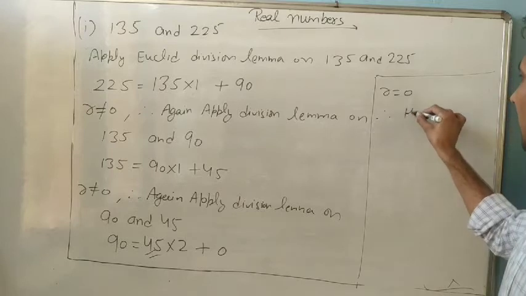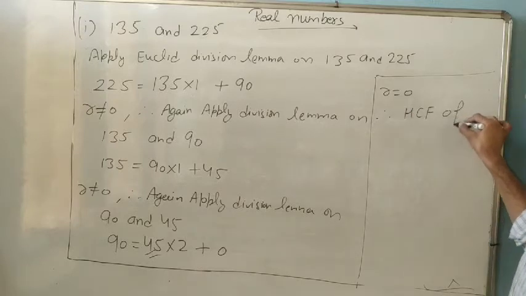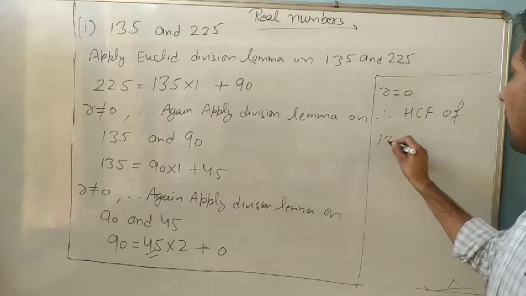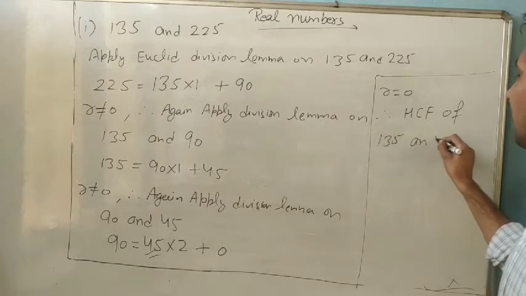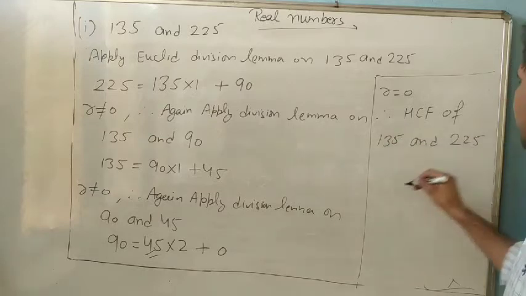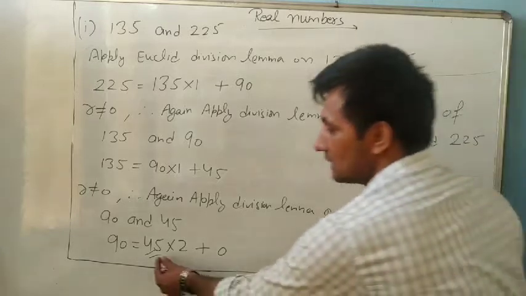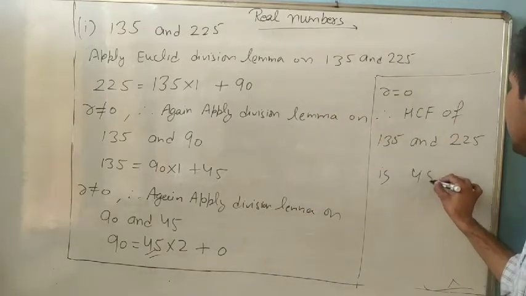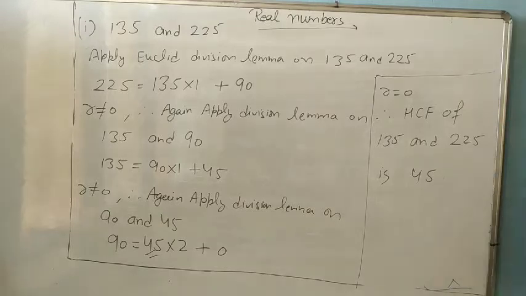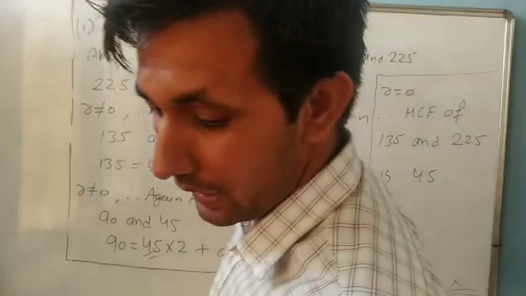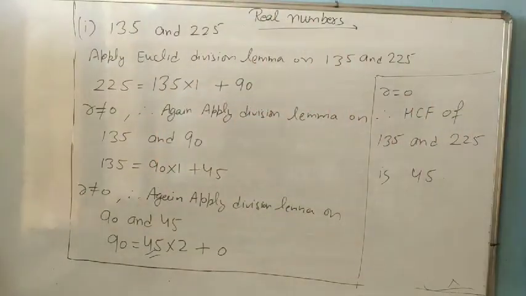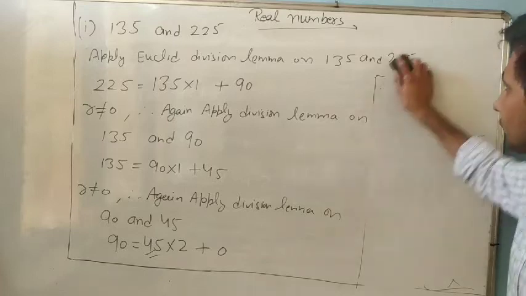Therefore, HCF of 135 and 225 is 45. Understand? We will do this process until we get 0.